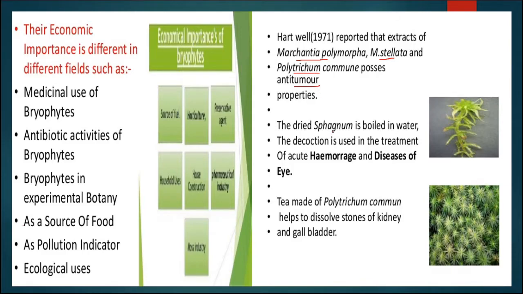Then dried sphagnum is boiled in water and that decoction is used in the treatment of hemorrhage as well as diseases of the eyes. Hemorrhage means bleeding, so it is used to stop bleeding. Then tea of Polytrichum commune can help in dissolving stones of the kidney and gallbladder. In this way they have some medicinal uses, which is why they are utilized in the pharmaceutical industry.